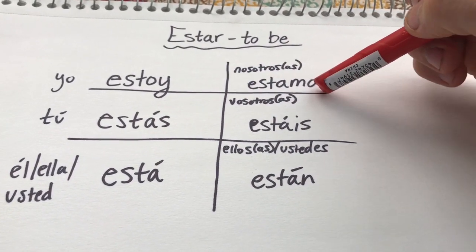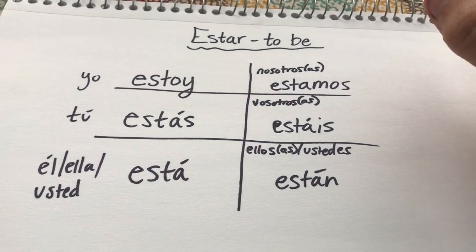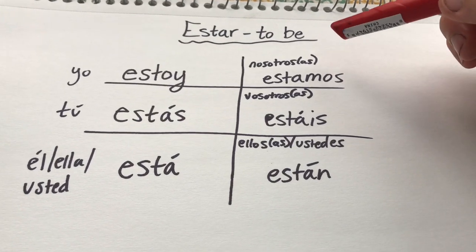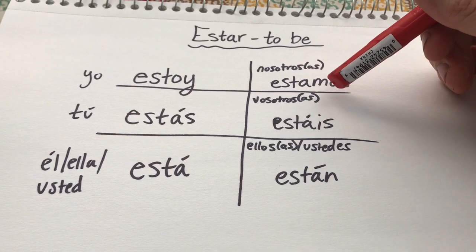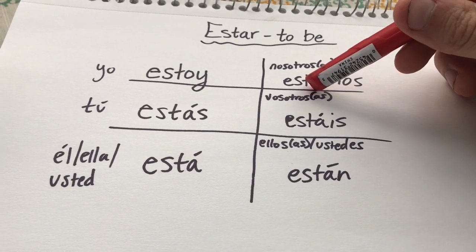Estamos. Okay? And there are some written accent rules that are pretty important. Basically, if you have the vocalized accent, it should be on the second to last vowel.